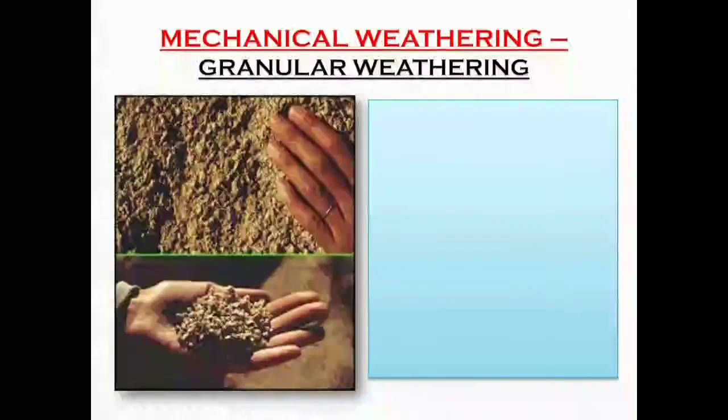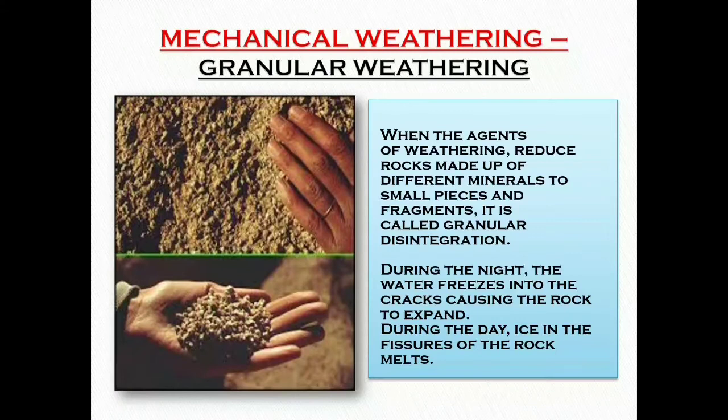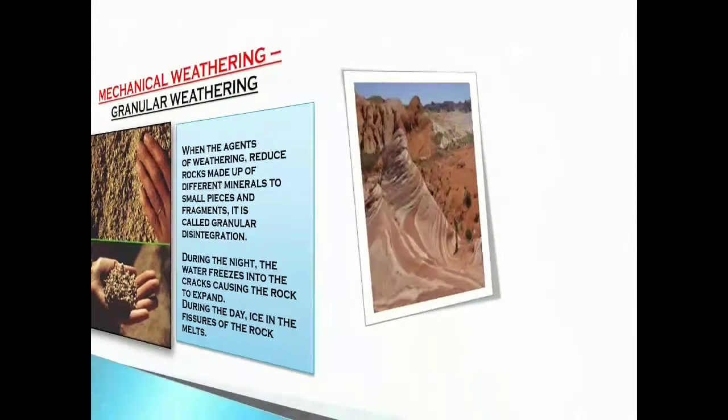Mechanical weathering, granular weathering. You can see a picture of granular weathering. When the agents of weathering reduce rocks made up of different minerals to small pieces and fragments, it is called granular disintegration. During the night, the water freezes in the cracks, causing the rocks to expand. And during the day, ice in the fissures of the rock melts.